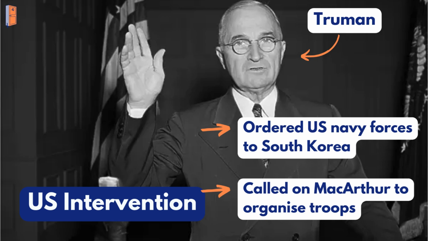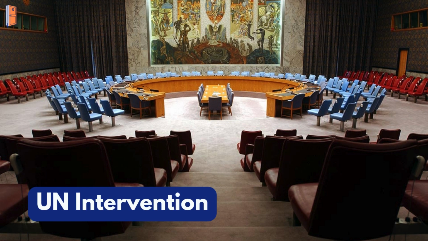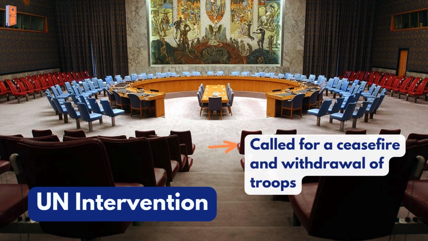President Truman immediately ordered the US Navy forces to Korea and called on General MacArthur to organize troops and supplies to send to South Korea. The UN Security Council also arranged to meet. Here they agreed the need to call for a ceasefire and an immediate withdrawal of troops.